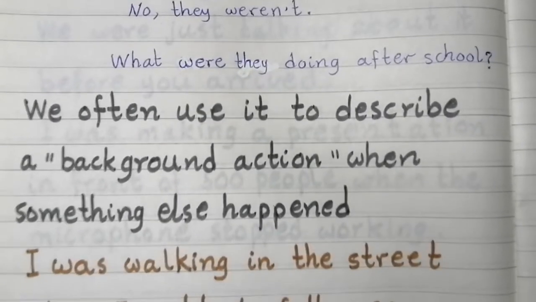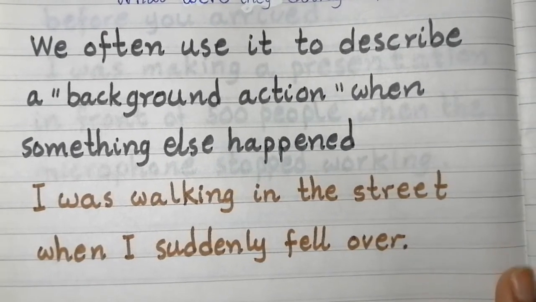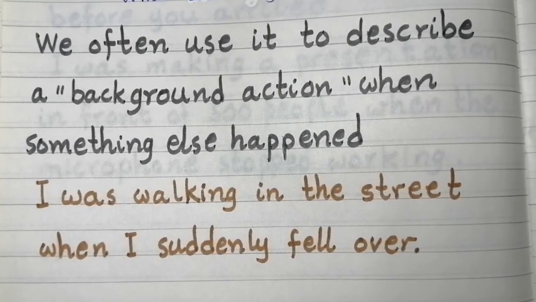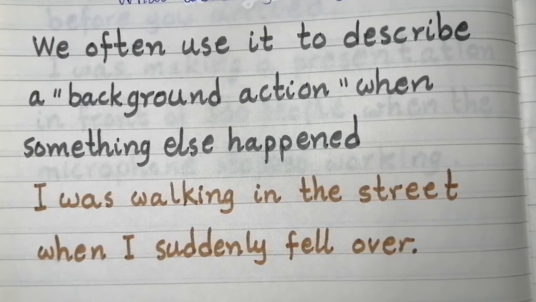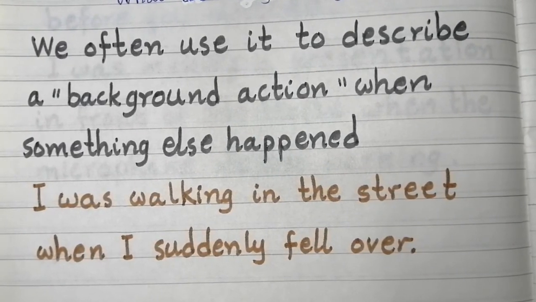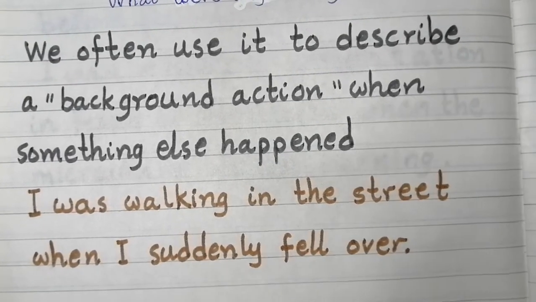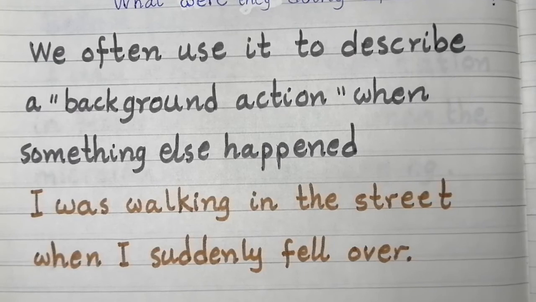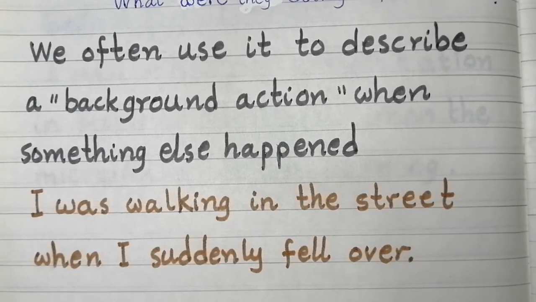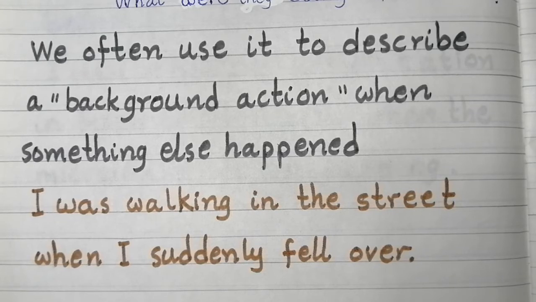Okay, then we have the past continuous tense. We often use it to describe a background action when something else happened. Okay? There was something happening while something else happened. For example, I was walking in the street when I suddenly fell over.